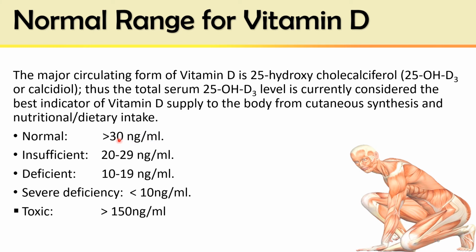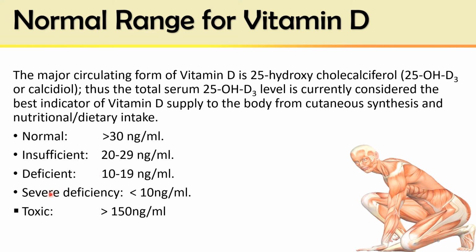If that level is between 20 to 29, that is insufficient. And if between 10 to 19 nanogram per ml, that level of plasma vitamin D is deficient. The person has a definite deficiency and needs supplements or more exposure to sunlight.